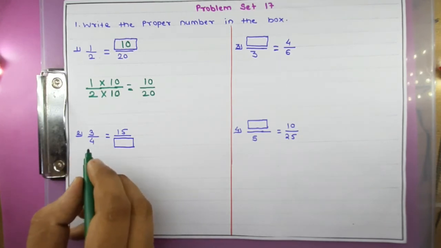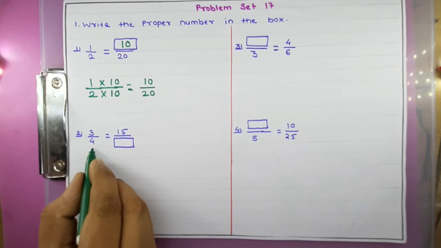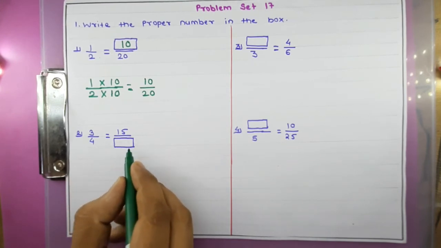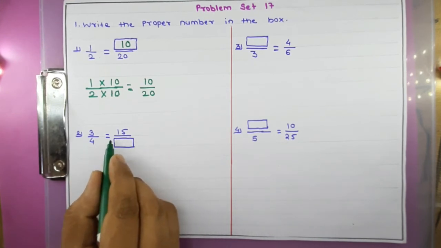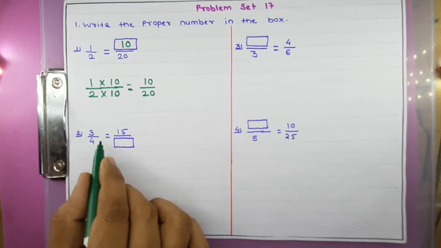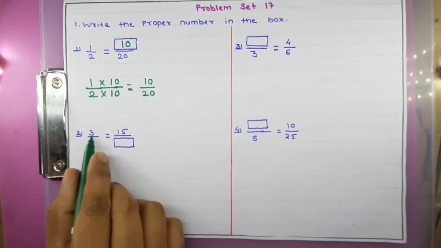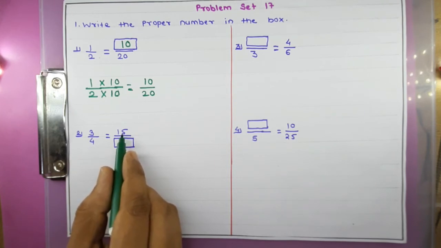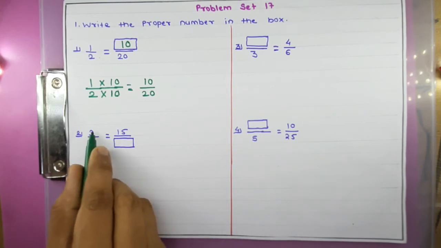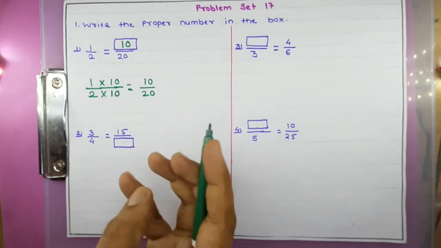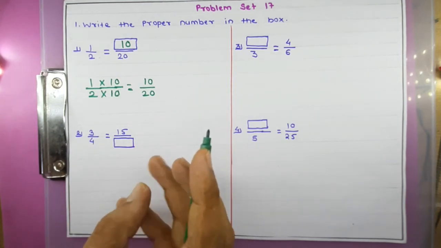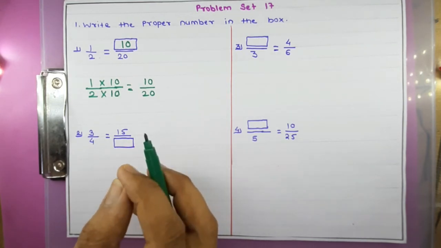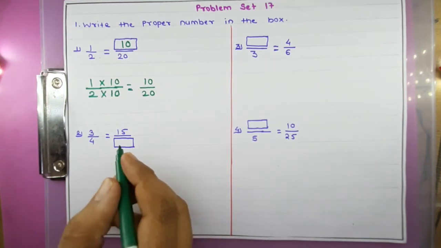The next one, the second question: 3 upon 4 is equal to 15 upon question mark. Again you have to observe carefully. In the numerator 3 is there and here in the numerator 15 is there. So we tell the table of 3 up to 15. 3 ones are 3, 3 twos are 6, 3 threes are 9, 3 fours are 12, and 3 fives are 15.